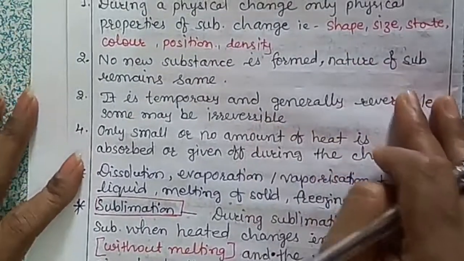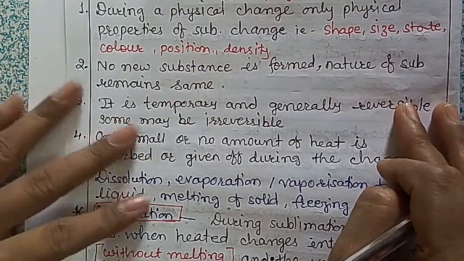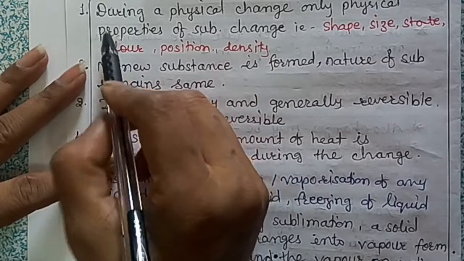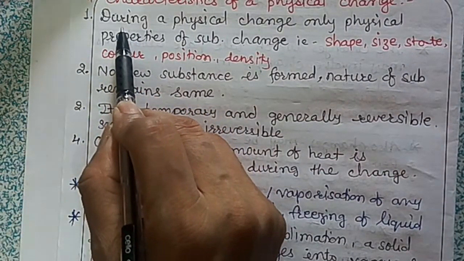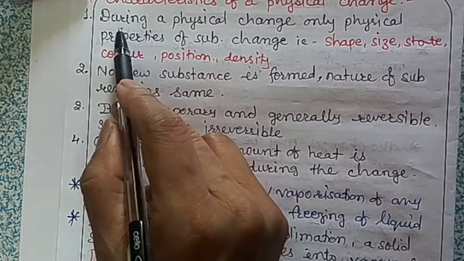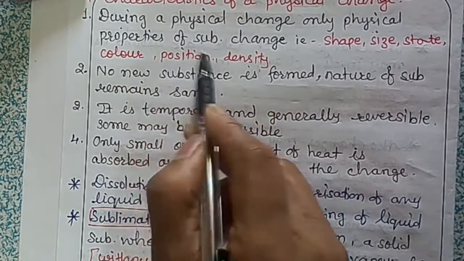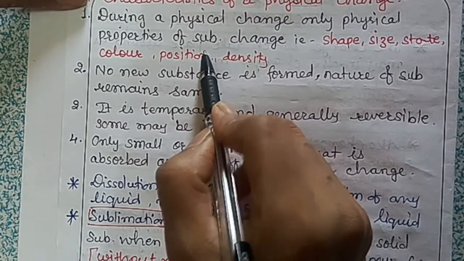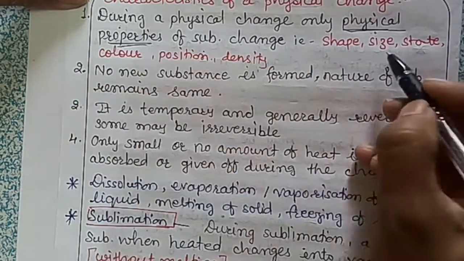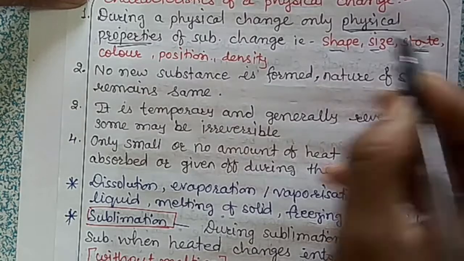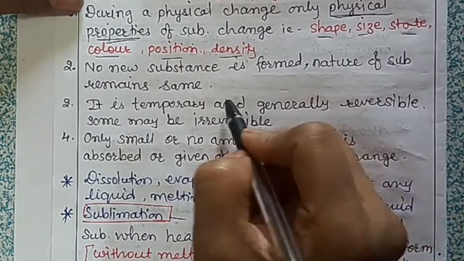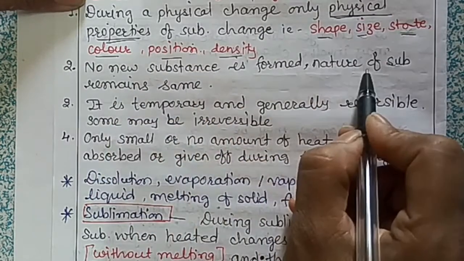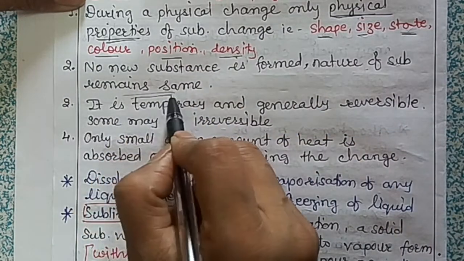Now, what are the characteristics of physical changes? Characteristics means how we can say that this is a physical change. The first characteristic of a physical change is that only physical properties of the substance change, that is shape, size, state of substance, color, position and density. These are all physical properties, and these will change. Then, no new substance is formed, and the nature of the substance remains the same.